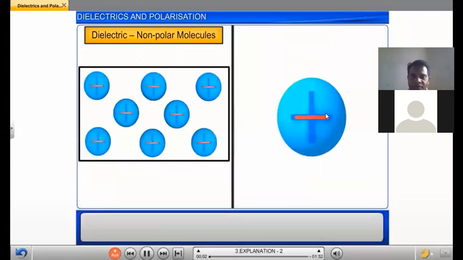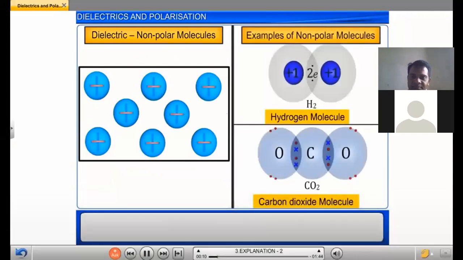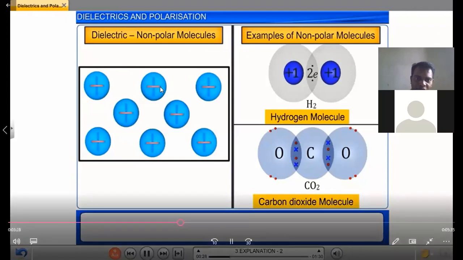This is a non-polar molecule. Non-polar molecules are those which do not possess a permanent dipole moment like the polar molecules. Hydrogen and carbon dioxide molecules are examples of such non-polar molecules. In such molecules, the average centers of the positive and negative charges coincide. They do not possess an electric dipole moment in the absence of an external electric field.